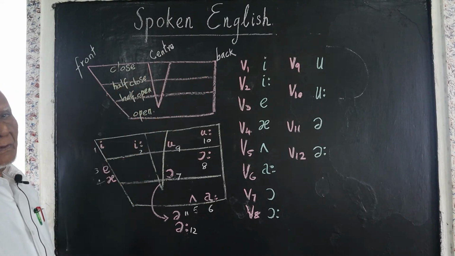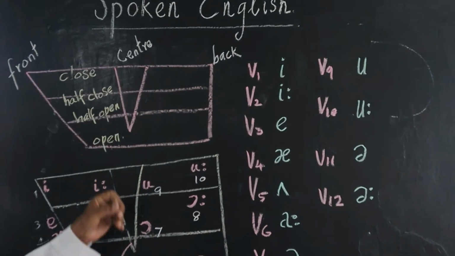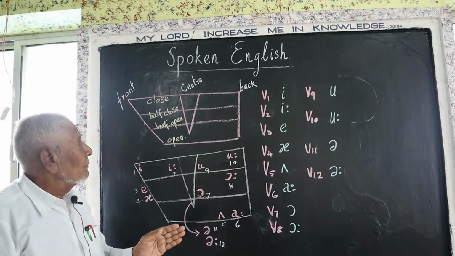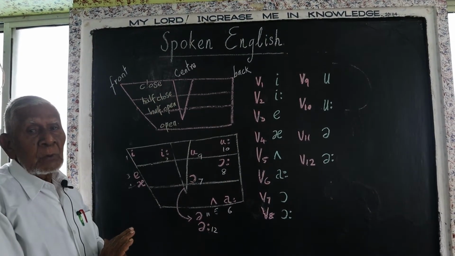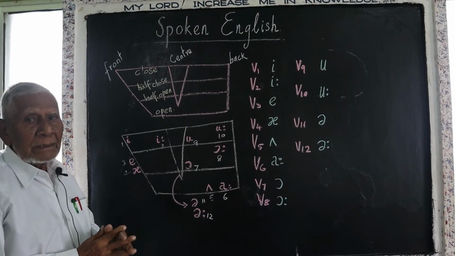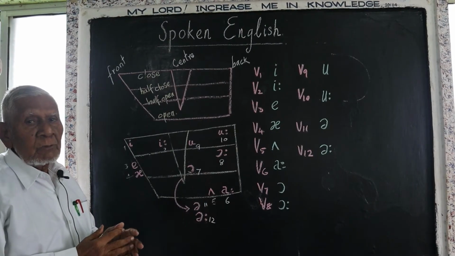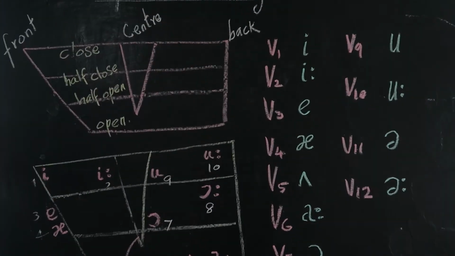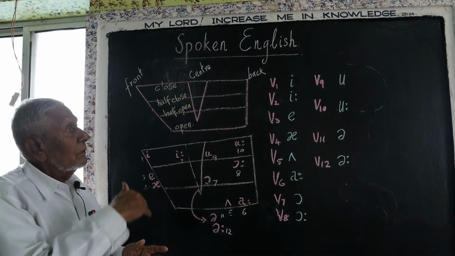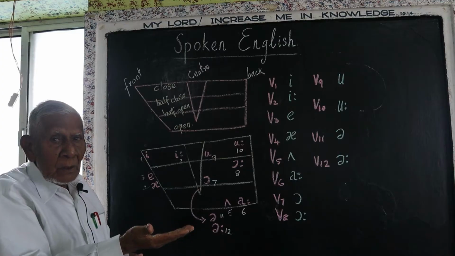When you take your tongue to the upper mouth, it is called the close position. When you bring it somewhat down, it will be called half close. Again you bring down, it will be called half open. When you bring your tongue to the lower mouth, it will be called open. Therefore, please keep it in mind: front, center, back, close, half close, half open, open.